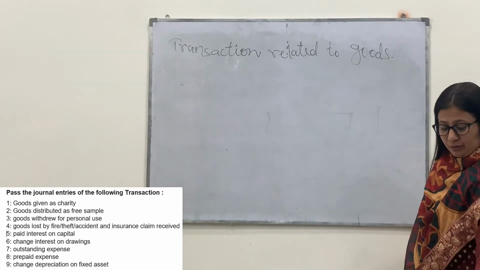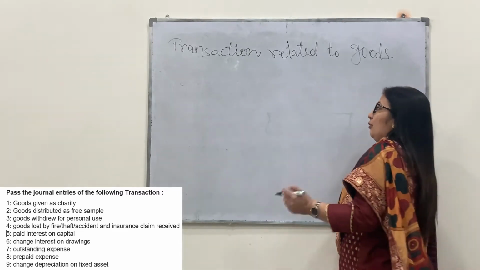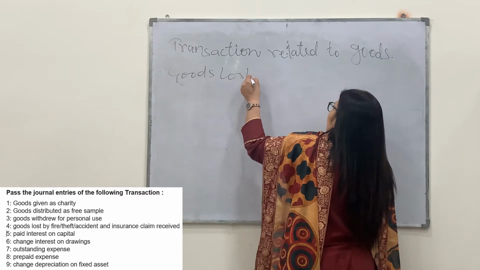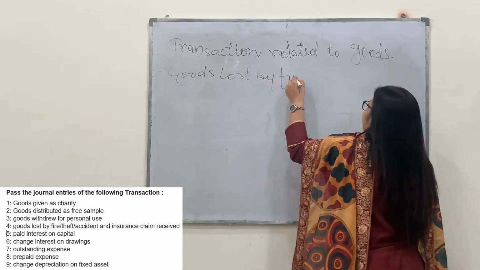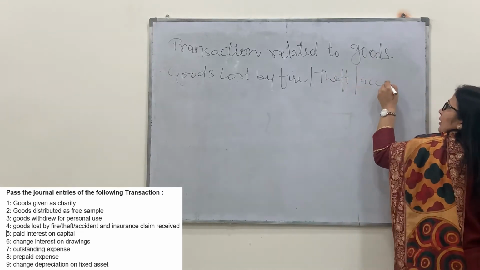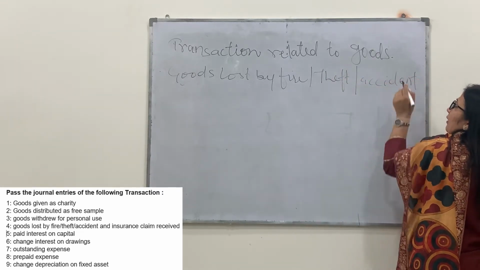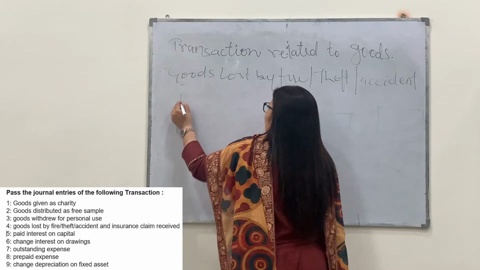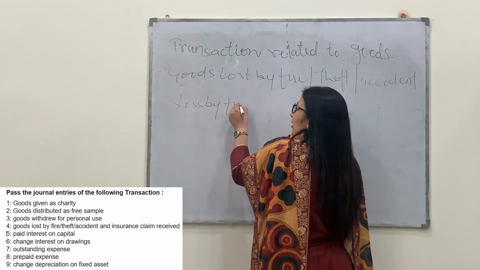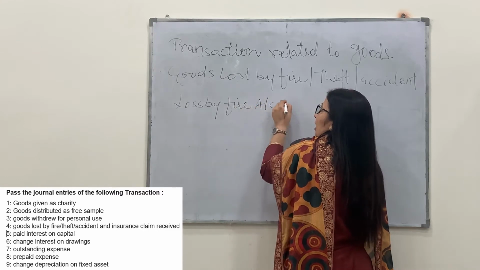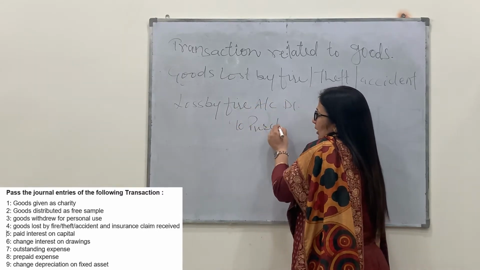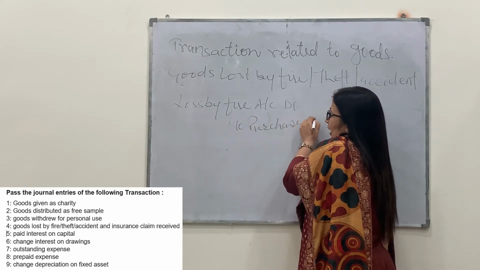Whenever any business loses its goods, suppose by fire, theft or accident, the entry will become the same: debit all losses and expenses. So the loss account will be debited and purchases account will be credited in that case.